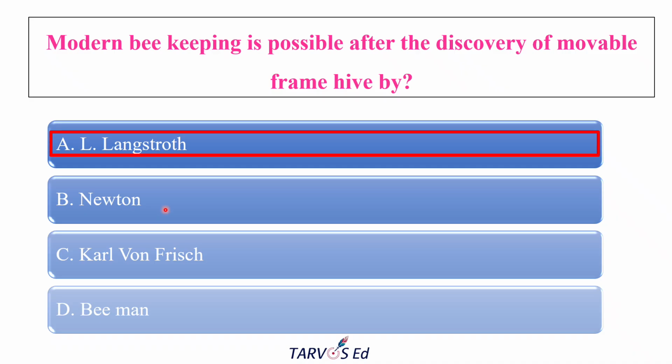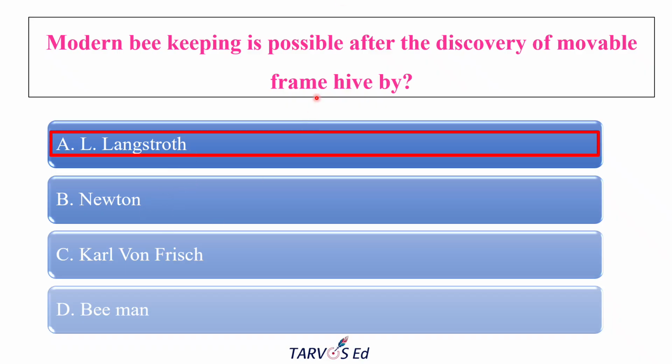Newton is also there in beekeeping because his role is very important. He was a Christian missionary, Christopher Newton. Actually, he is the father of modern beekeeping in India. But earlier, the movable frame hive was discovered by Langstroth after the discovery of bee space. So Newton is not the answer.